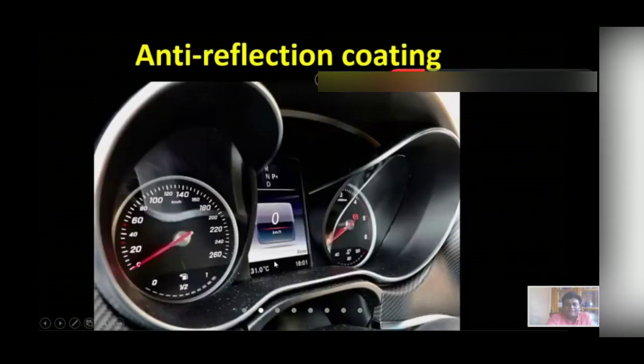So this is another example of anti-reflection coating, because the glass over here contains an anti-reflection coating, so that the reflection does not affect the view of these meters.